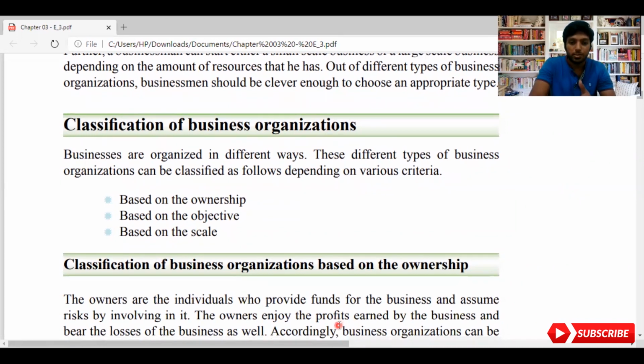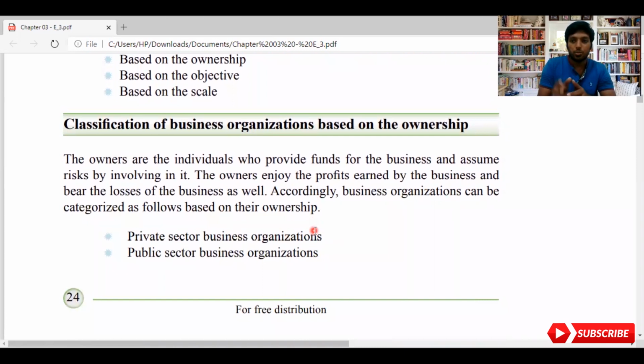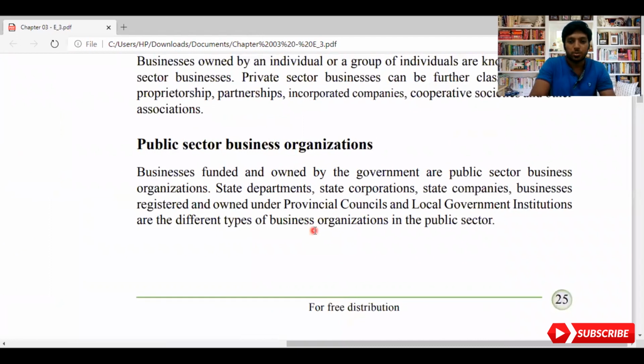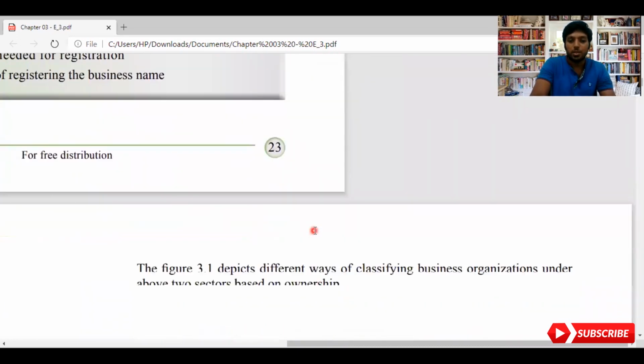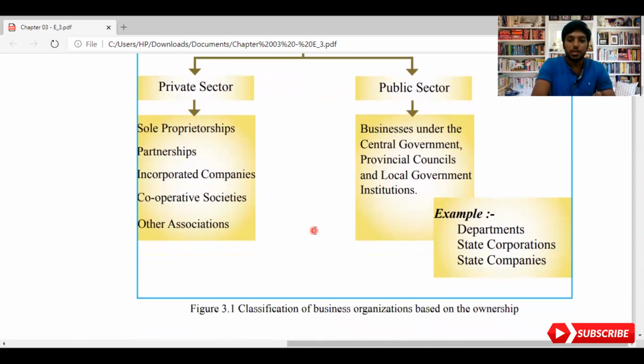Okay. Then, when it comes to based on ownership, again, this paragraph is not important. You need to remember the business is divided into two ways, which we say as private and public business organization. So you need to know how the business is divided into private sector businesses and public sector businesses. For that, we are going to move on to the next page. You might see here a business will be divided into private sector and public sector. Let me read the names under private sector: sole proprietorship, partnership, incorporated companies, cooperatives, and other associations. Under public sector: business under central government, provincial council, and local government institutions. Examples: department, state corporation, and companies.